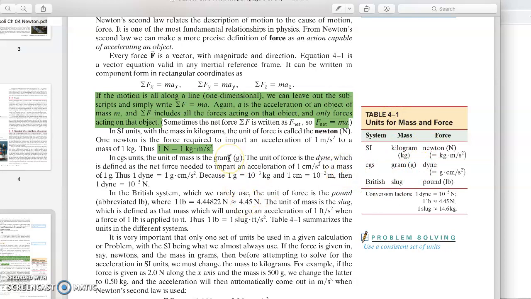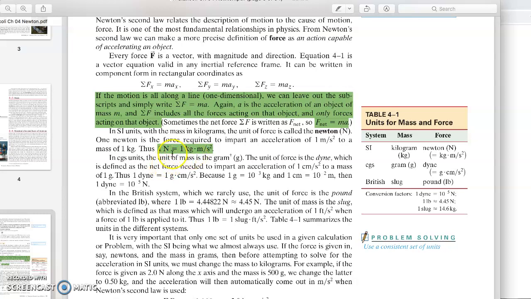One very important thing here is the unit of our main concept in this chapter, which is force. We all know that it's Newton who basically talked about force, who invented the laws of motion.